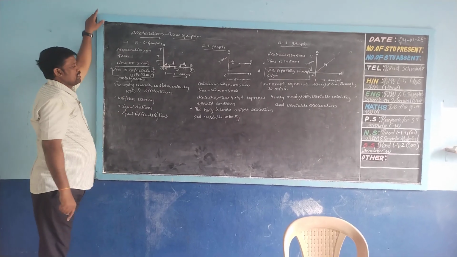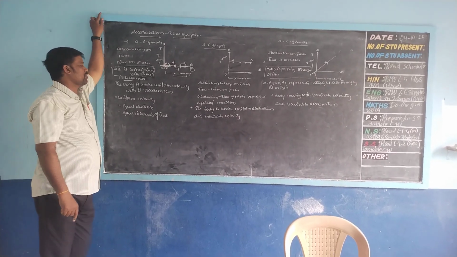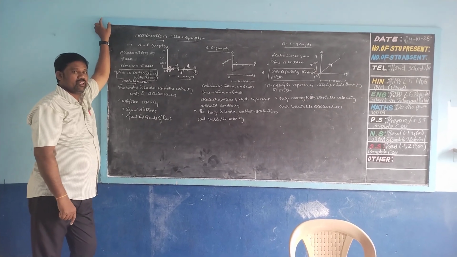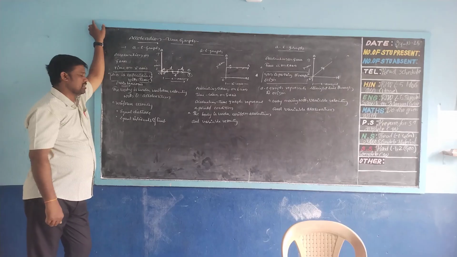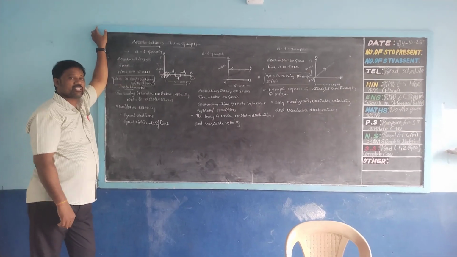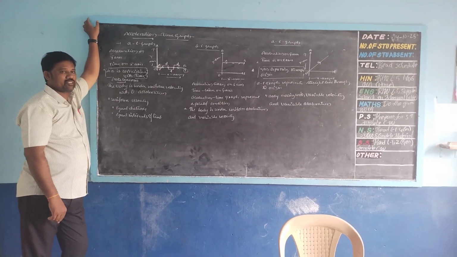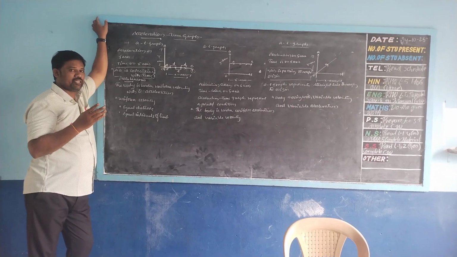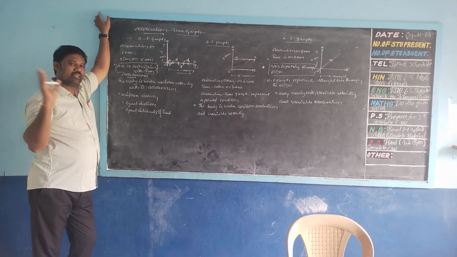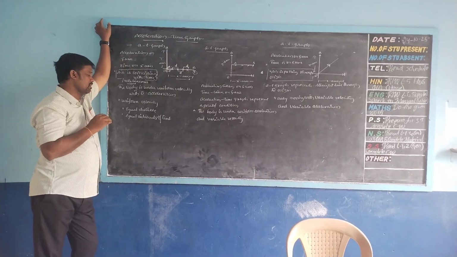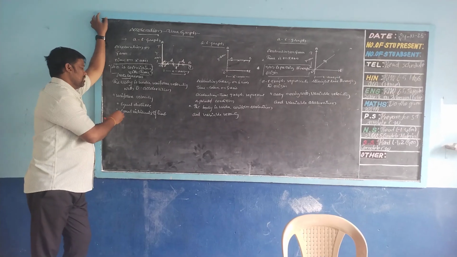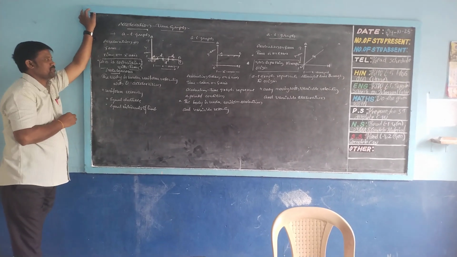The body is under uniform velocity with zero acceleration. What is the meaning of uniform velocity? Equal distance in equal intervals. When the object is moving from one place to other place by taking equal intervals with equal distance, that is called uniform velocity.